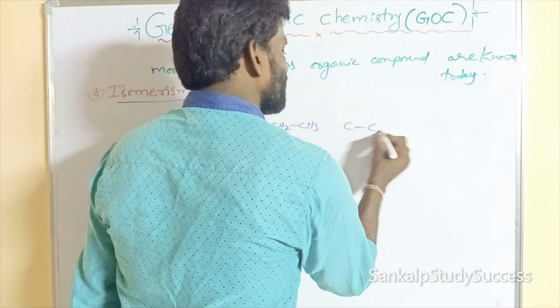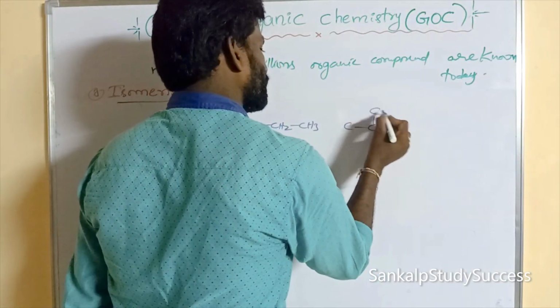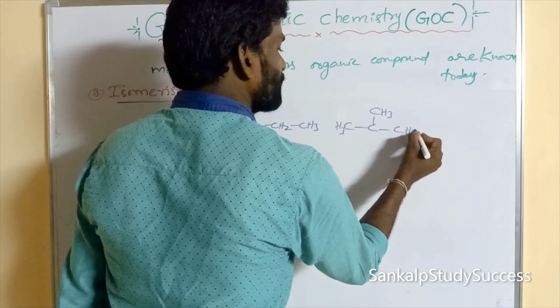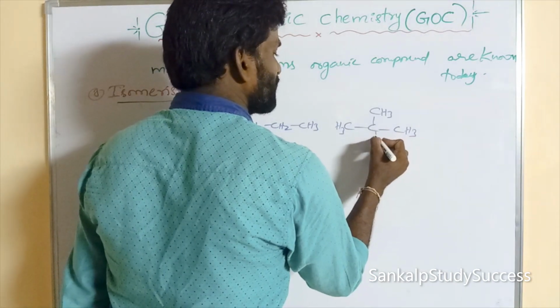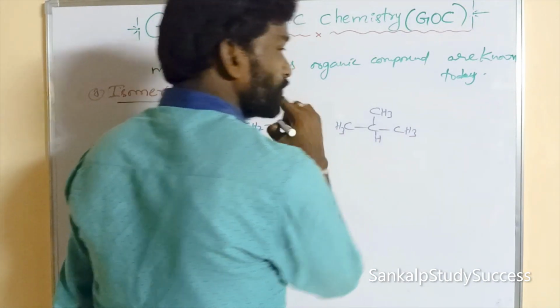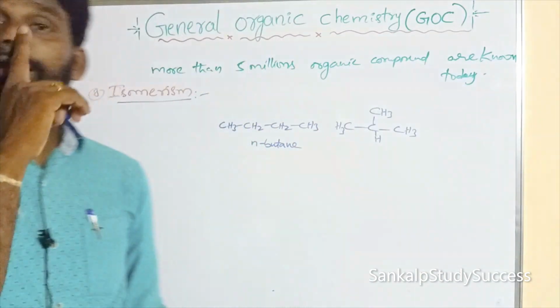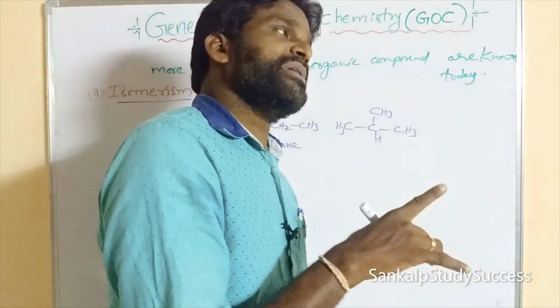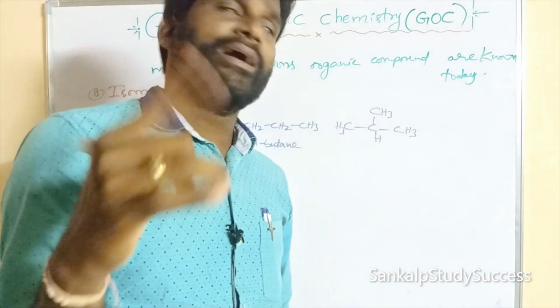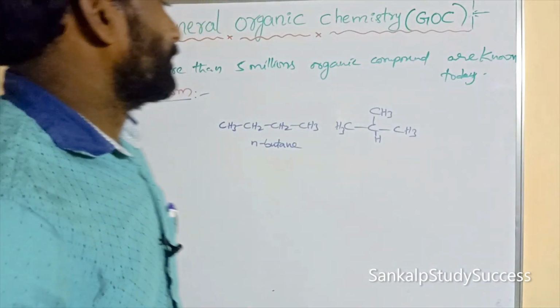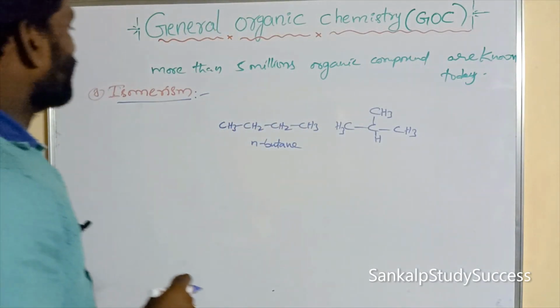Now this can be written in another way. Carbon must contain 4 bonds due to the first property, tetravalency. Those 4 bonds may be all single bonds, or double and single, or triple bonds.